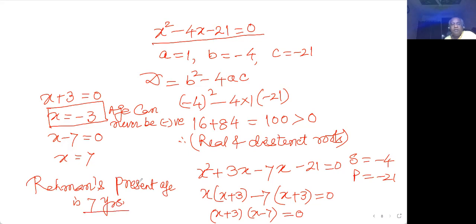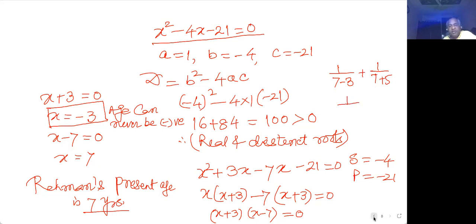Now, if there is a doubt in your mind whether my answer is correct or not, what do you do? You simply think of the condition. They say 3 years ago. So what will be the age of Rahman 3 years ago if his present age is 7 years? 3 years ago, his age will be 7 minus 3. And 5 years later, his age will be 7 plus 5, which is 12. And if this adds up to 1 by 3, my answer is correct. So let us check it.